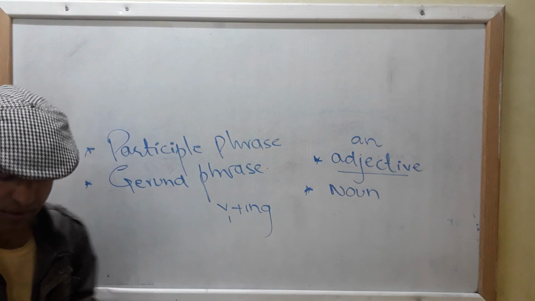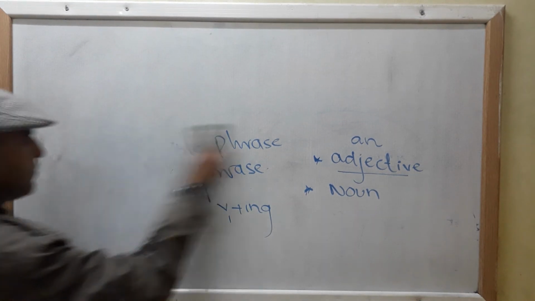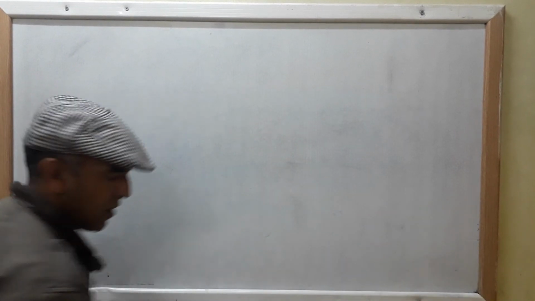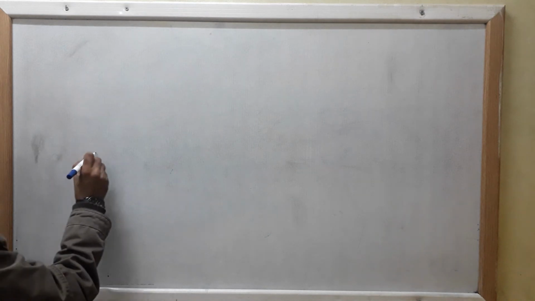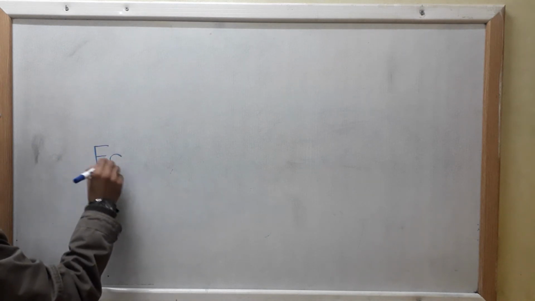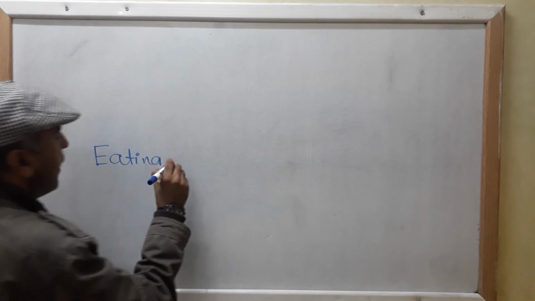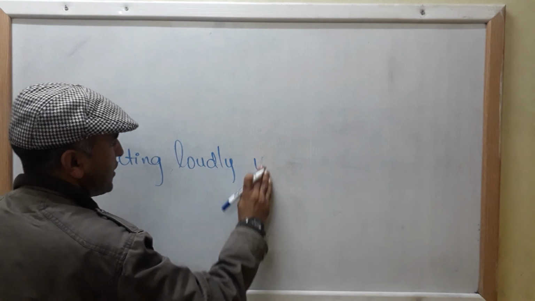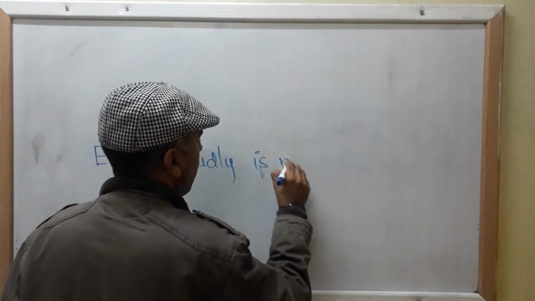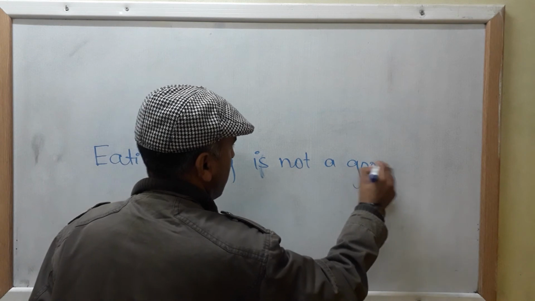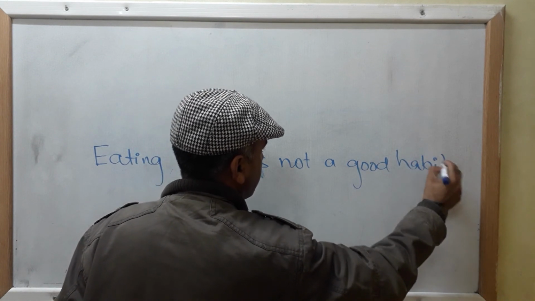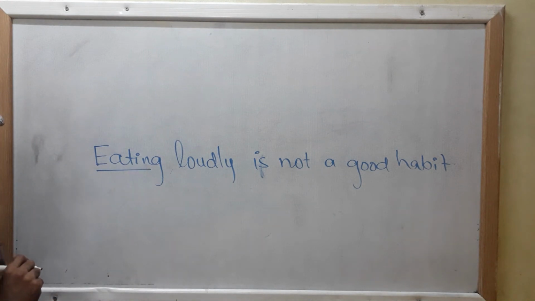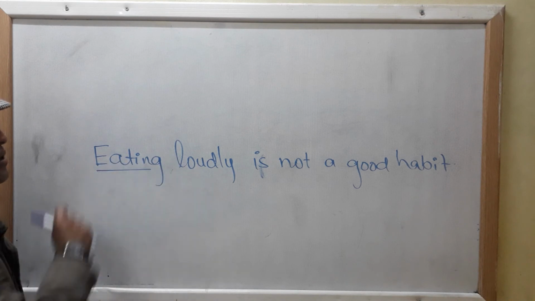Okay, I'm going to cite an example. Now look, if I cite an example: Eating loudly is not a good habit. Now, you can see eating is V1 plus ing, clear? Okay, eating loudly is not a good habit.